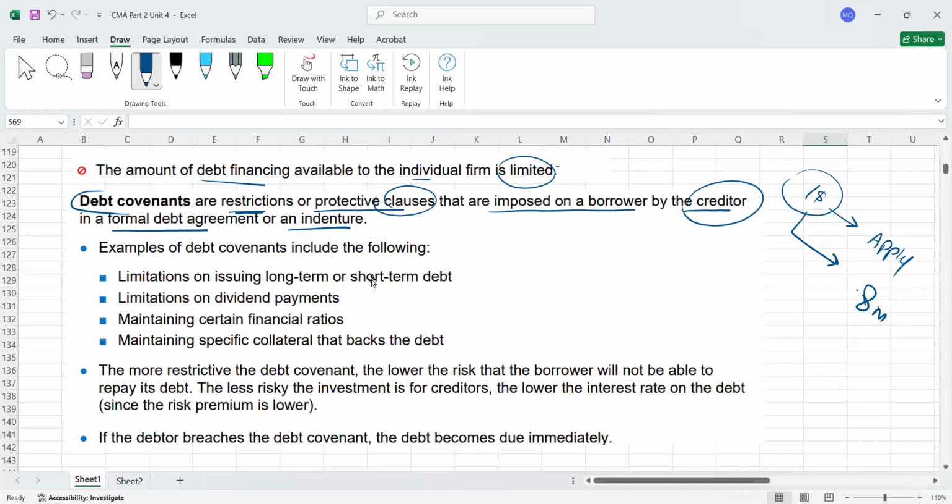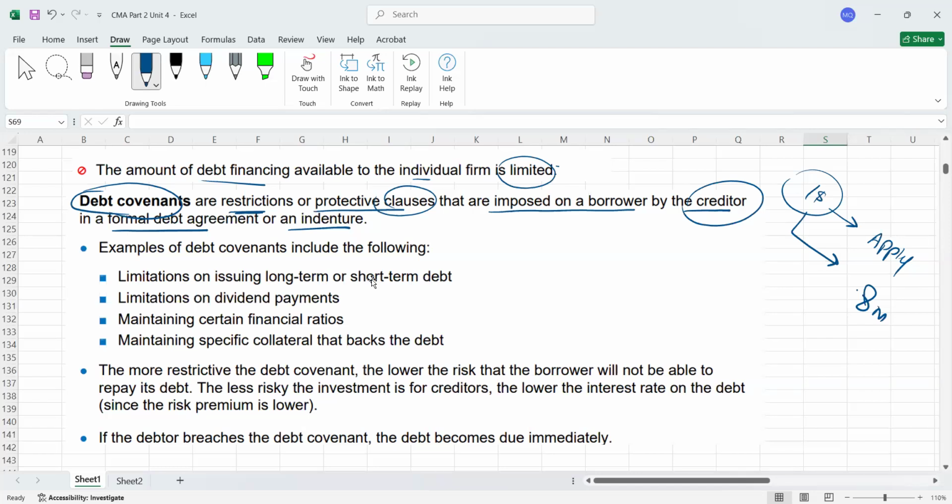Okay, next you ask me that I have to maintain my profit, let's say 20%, 30%, or certain ratios I have to maintain. I'm agreeing to this also. So these all are called debt covenants. Debt covenant means the terms and conditions, or the restrictions or protective clauses, which are included in the agreement, included in the indenture.